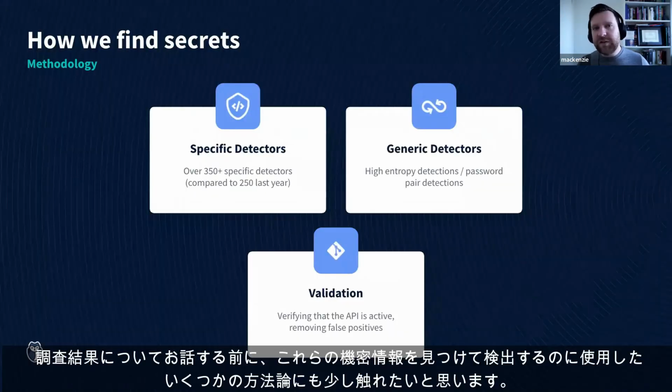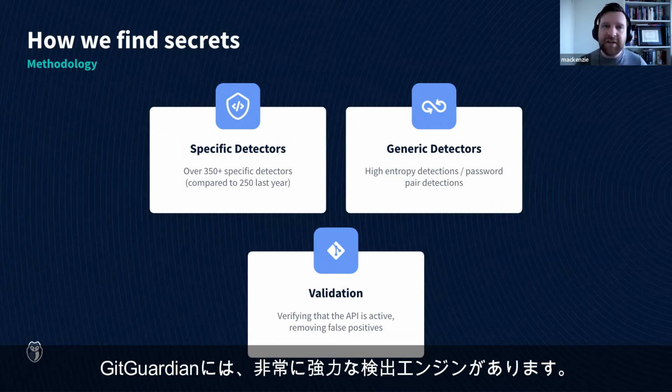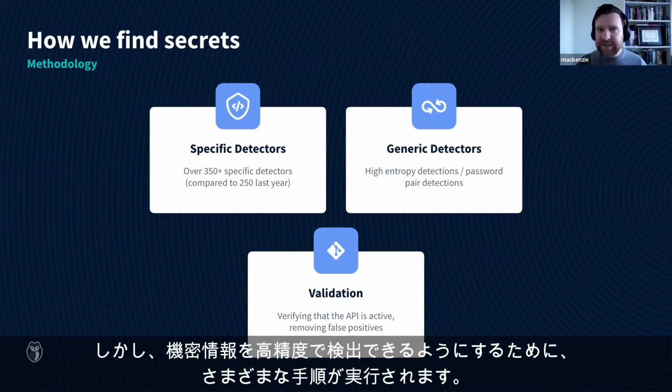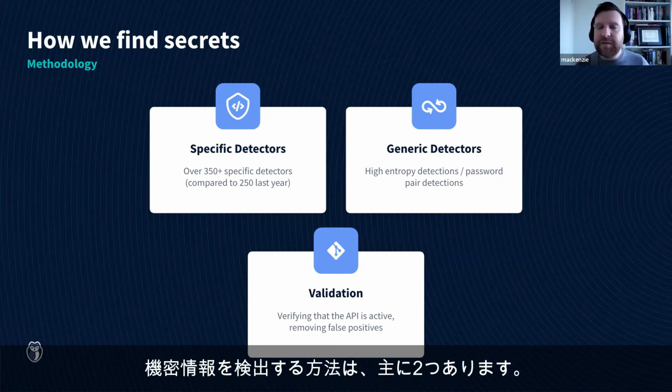So I also want to touch a little bit, before we get to the results, on some of the methodology that we use to find and detect these secrets. GitGuardian has a very powerful detection engine, but it goes through a number of different steps to be able to detect these secrets with a high amount of accuracy. So we have two main methods of detecting secrets.